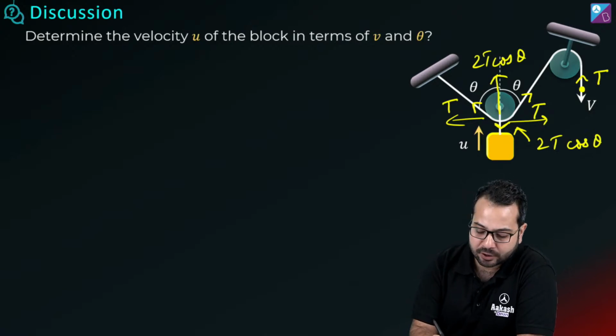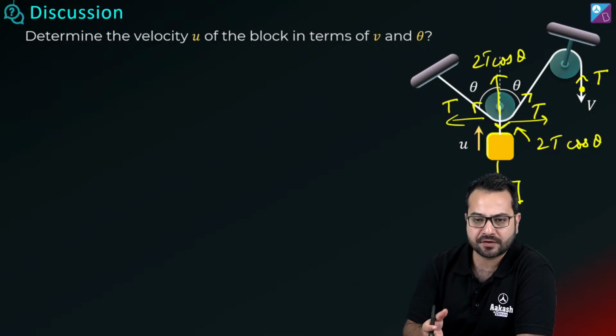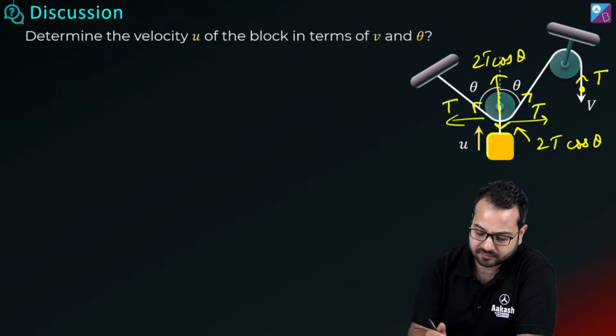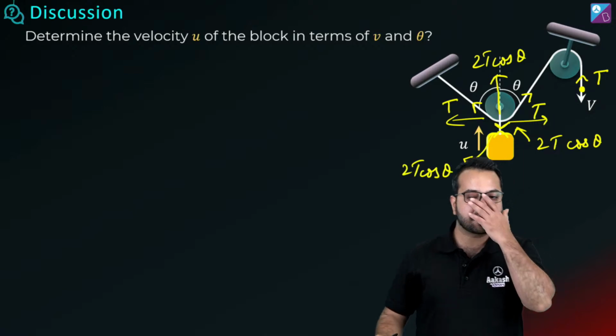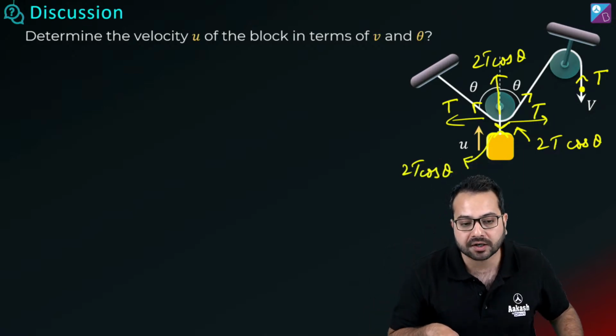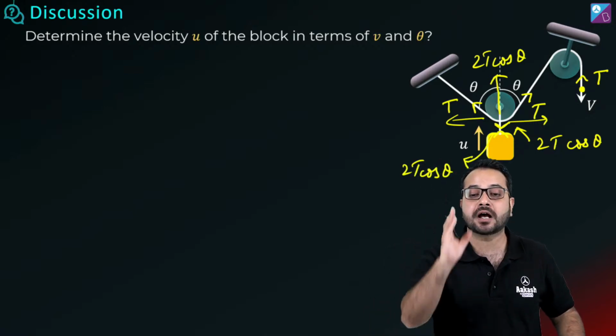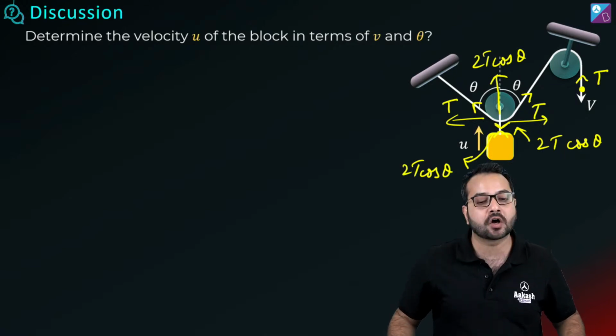That means on this block, okay, I am just modifying the diagram a bit, or let's not do it. On this block the tension is going to be 2T cos theta upwards. Do you agree? On this block the tension is going to be 2T cos theta upwards. Do you agree or not?